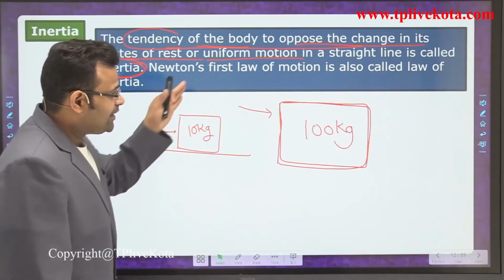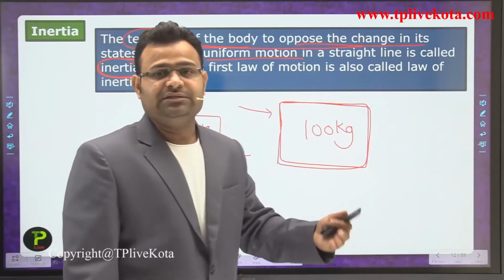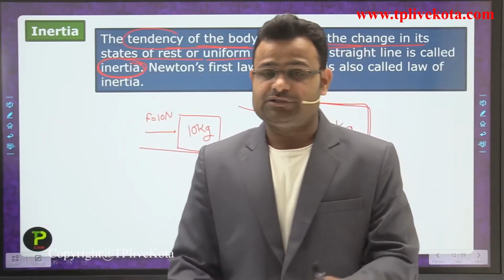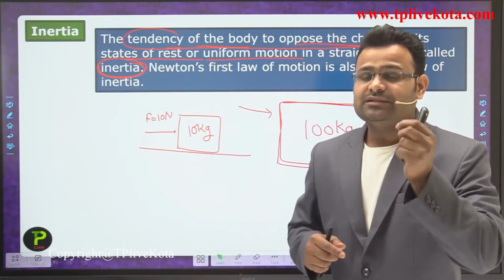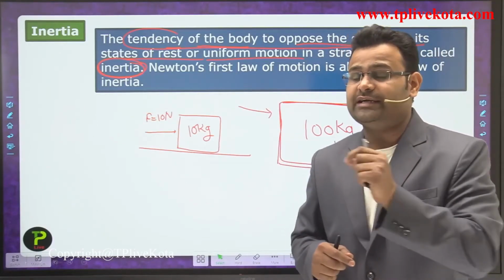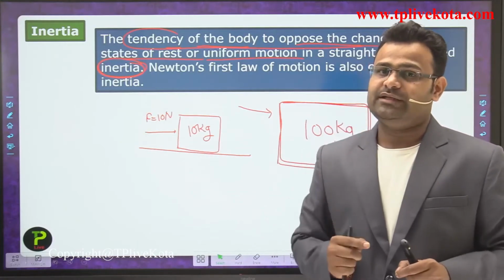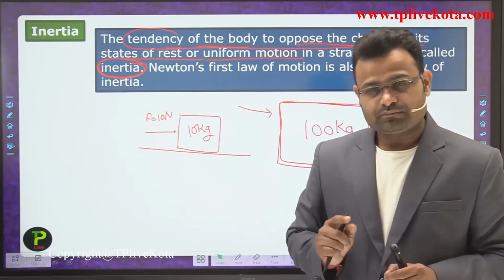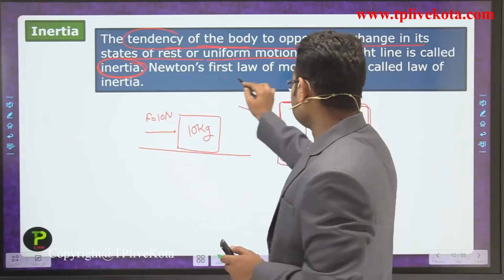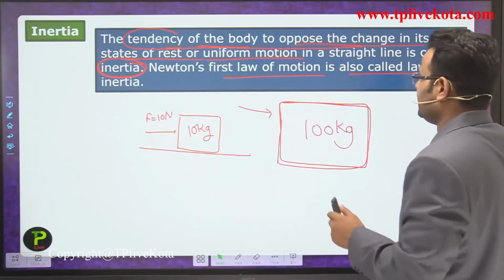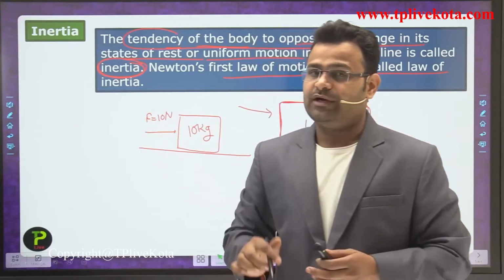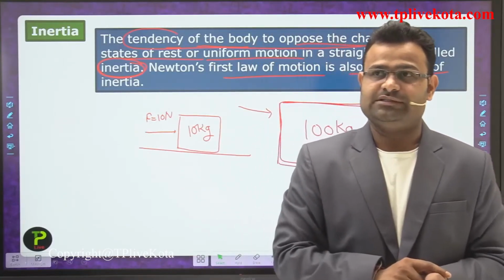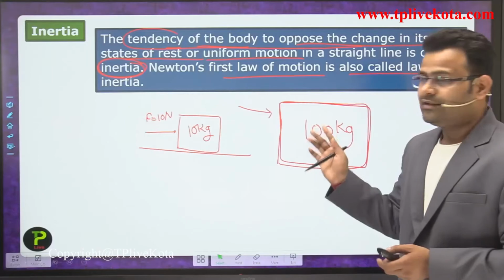So if we increase the mass, the inertia also increases, meaning the tendency to oppose changes also increases. Newton's first law of motion is therefore also called the law of inertia.